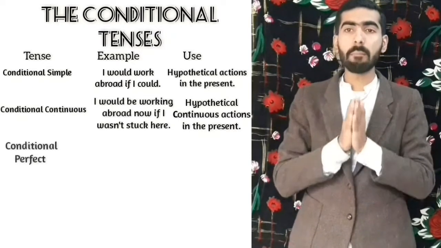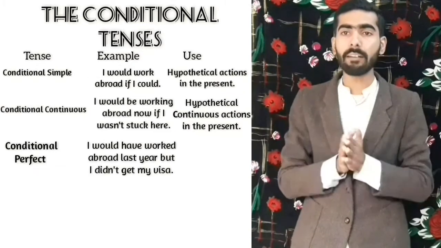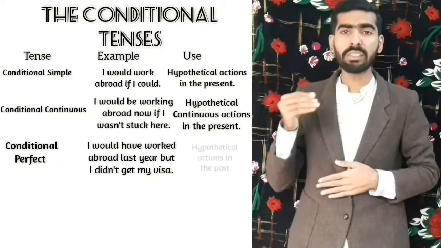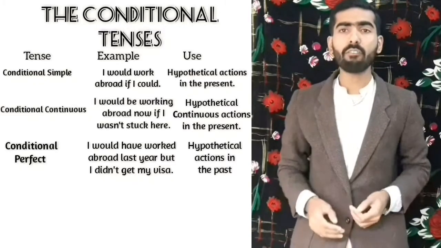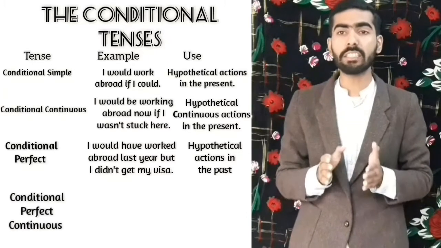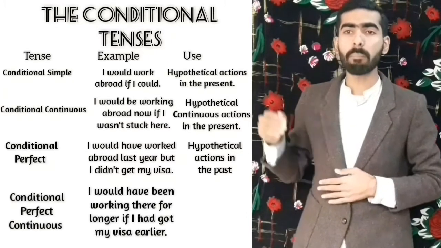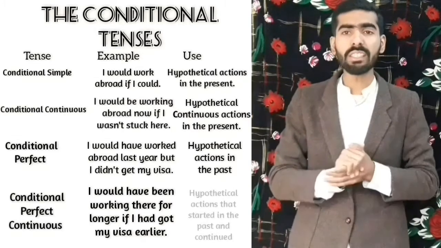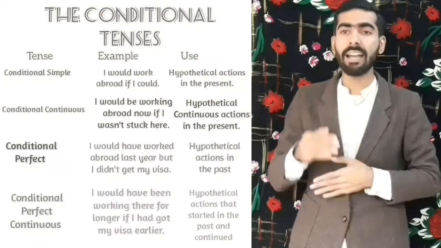Then we have the conditional perfect: I would have worked abroad last year, but I did not get my visa. We use this to talk about hypothetical action in the past. And we have the conditional perfect continuous: I would have been working here for longer if I had got my visa earlier. We use this to talk about hypothetical actions that started in the past and continued.